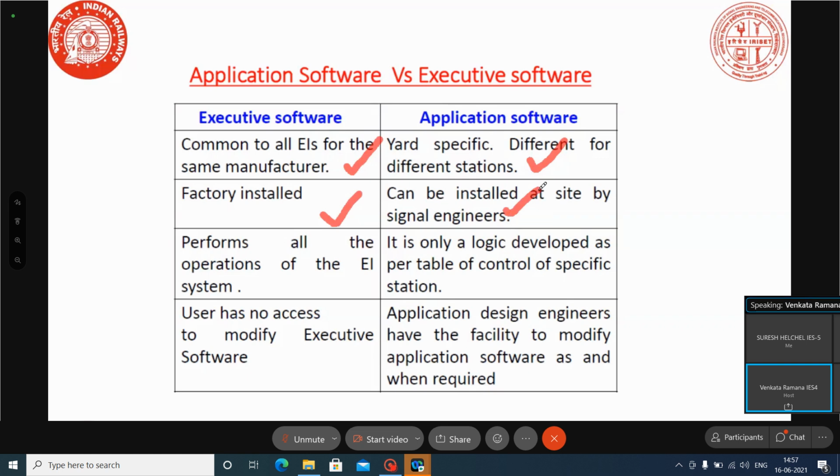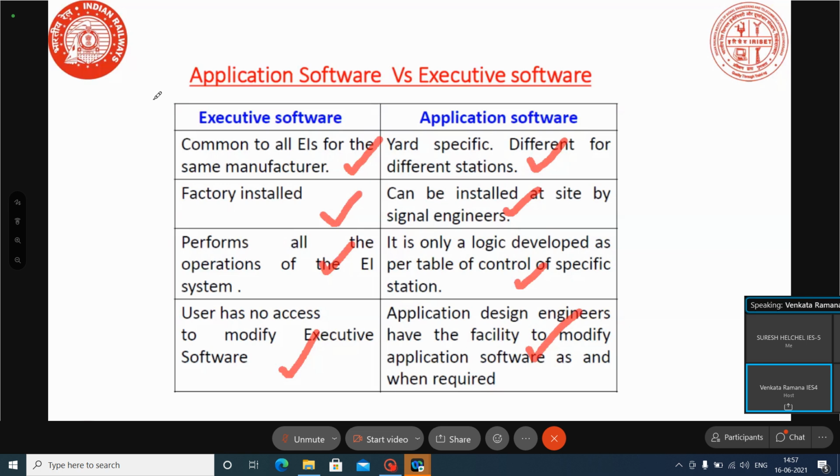Normally, we know what executive software is. Executive software performs all the operations of the EI, and application software is only the logic developed as per the control table of the specific station. This is only interlocking logic. Application software is interlocking logic. Normally, the executive software will not be modified at the site, but the application software may be modified at the site.